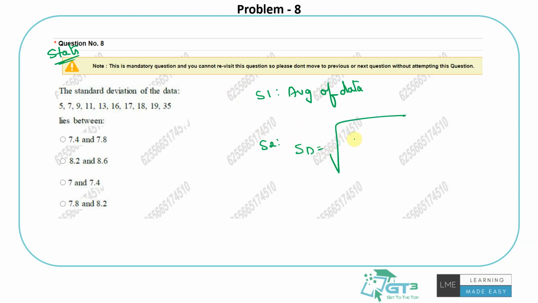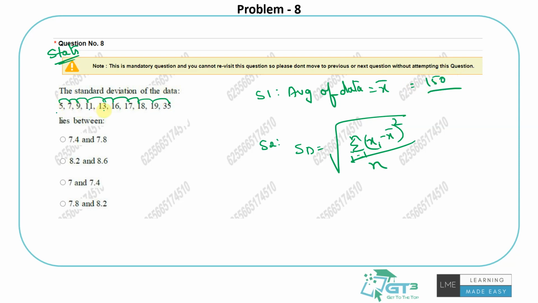If I write it, it looks like this: summation of i equals 1 to n, xi minus x bar, where the average is denoted with x bar, whole square by n, and then you find the answer. Okay, so let me just show it rather than in the formula way. What is the average of this? So 5 plus 7, 12 plus 9, 21, 32, 45, 61, 78, 86, 96, then 115, and then you have 150. So 150 by how many data points are there?